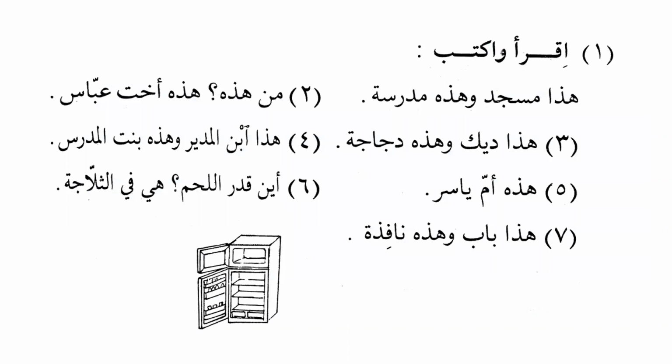Iqra, waktub, read and write. Here the ending is sakin, so we read it as iqra, and this one also has a sakin ending, waktub. Why is the ending sakin? Because these are commands, and in Arabic the command is always sakin. The only thing we need to know, whenever we make a command, fi'l al-amr, is that the ending is always sakin.